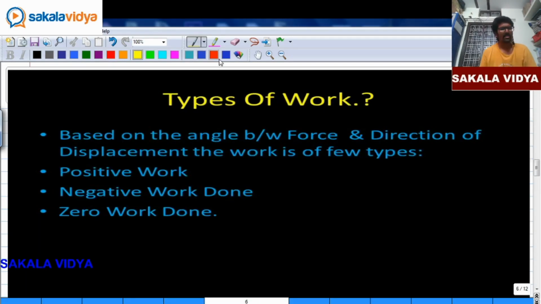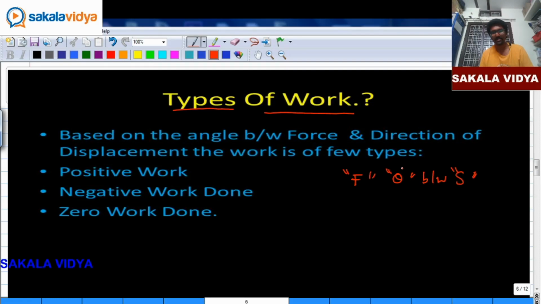The next important concept: types of work done, based upon the angle between the force and displacement. Theta is the angle between force and displacement.